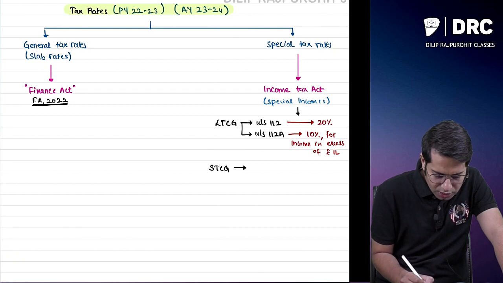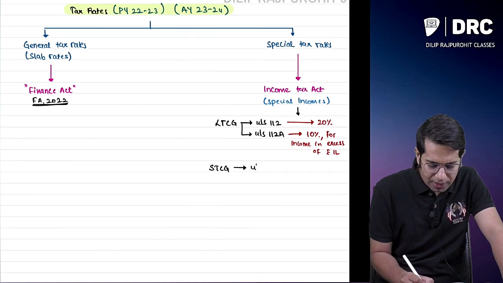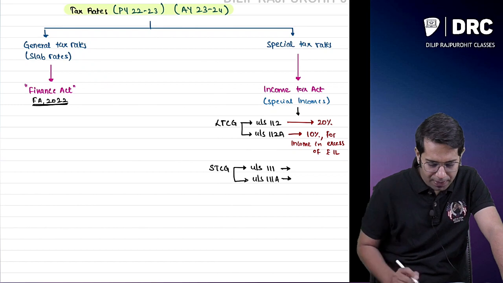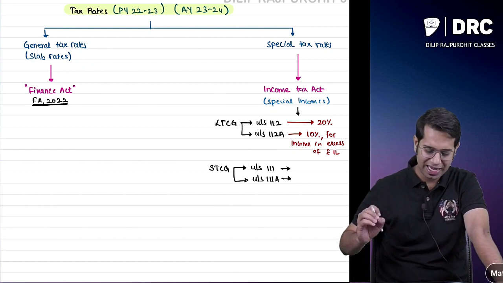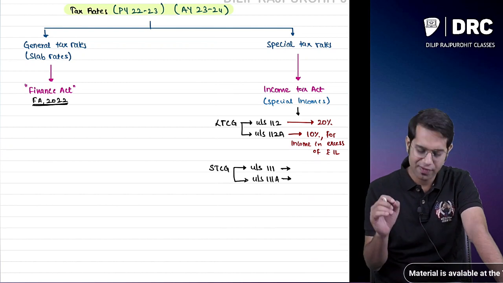Then we have something called short-term capital gain. Again, short-term capital gain is also taxable under two sections, section 111 and section 111A.